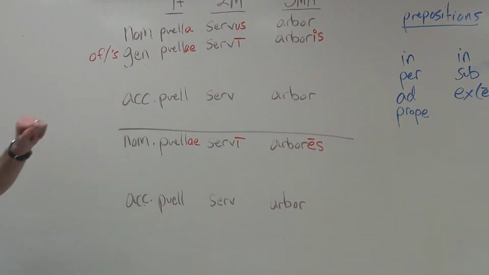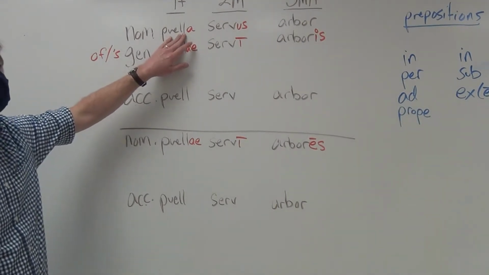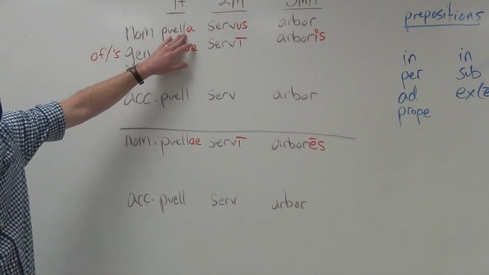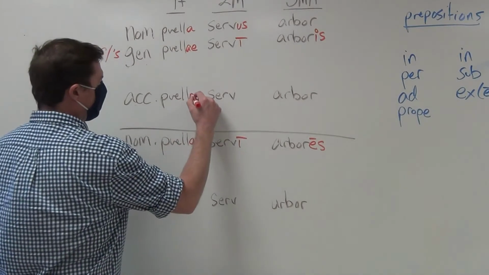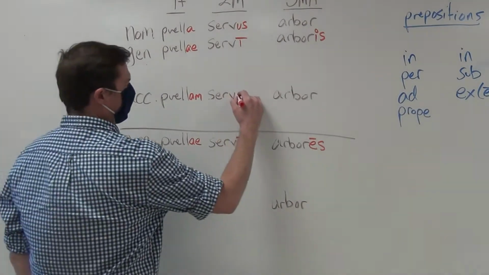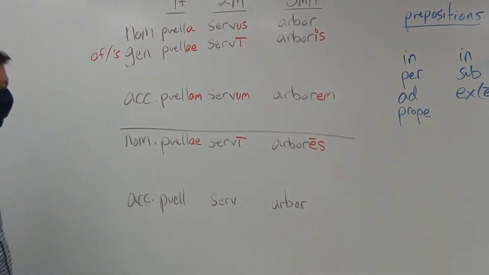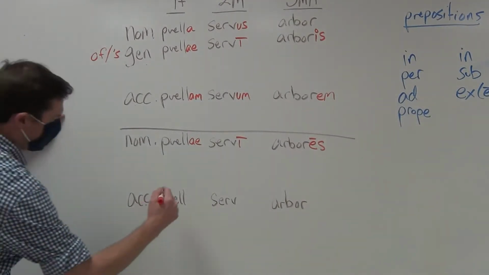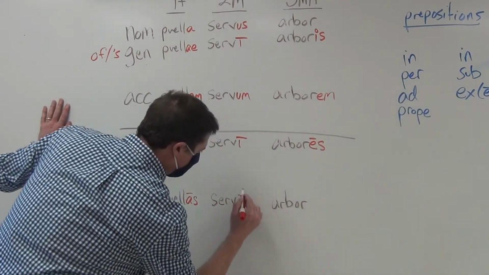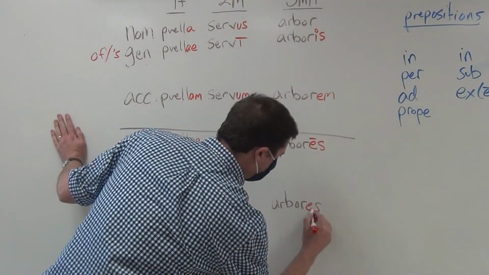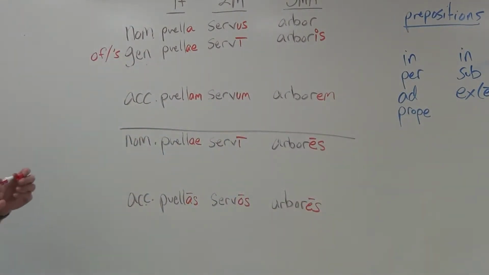The accusative we are also familiar with, the direct object. And just in the same way, you cannot simply say 'the girl,' but rather you must say puella, 'the girl does something,' verbs. Here you must say 'something verbs the girl,' or 'the subject verbs the girl.' It would be, of course, as we have learned, puellam, servum, and for the third declension, arborem. For the plural, it would be, of course, puellas, with a long a, servos, with a long o, and arbores. And remember, they are the same in their form, but context will let us know whether it's functioning as the subject or the direct object.